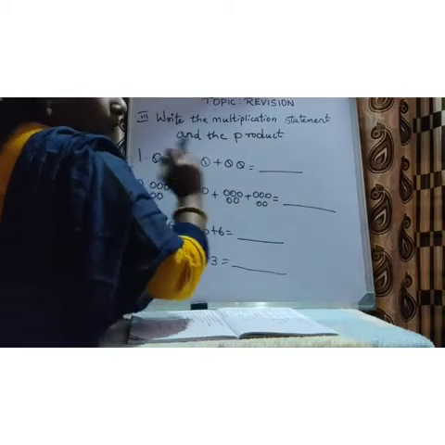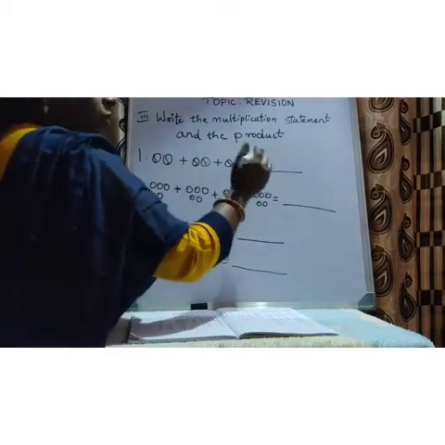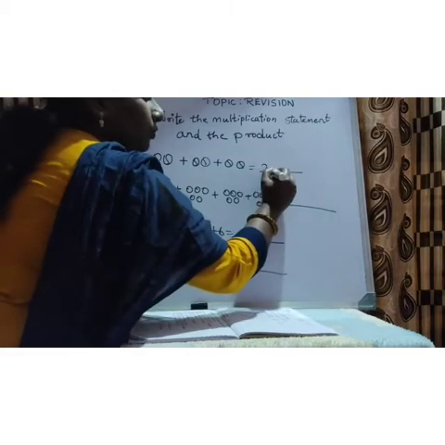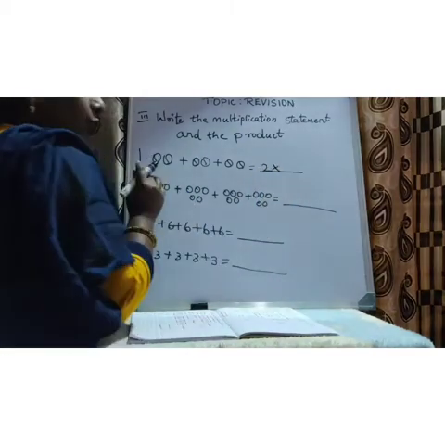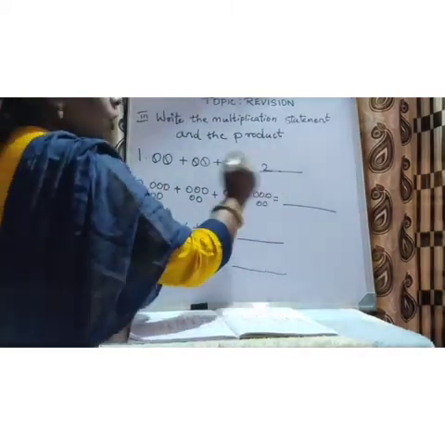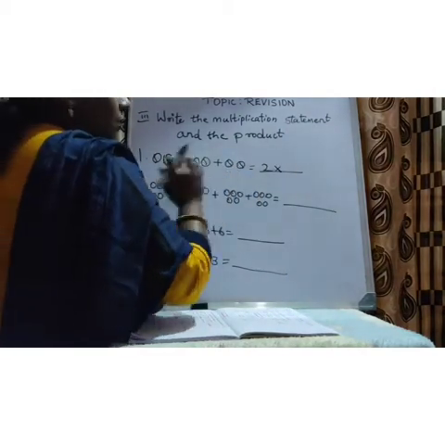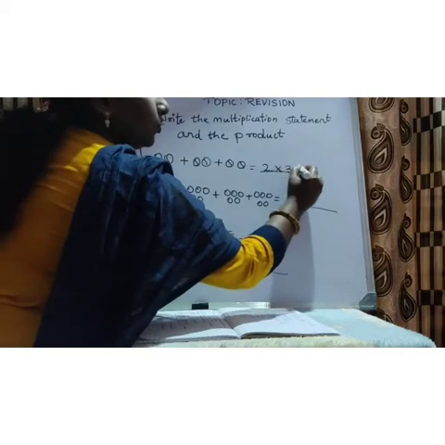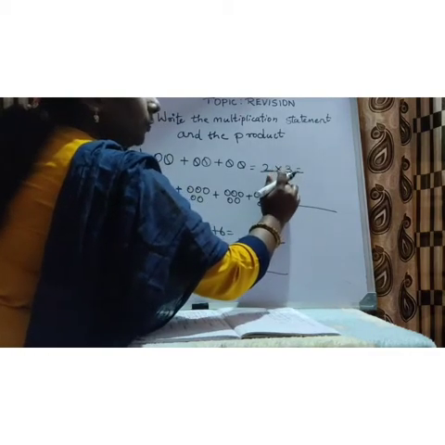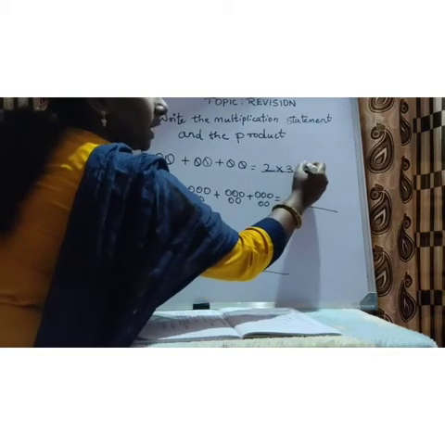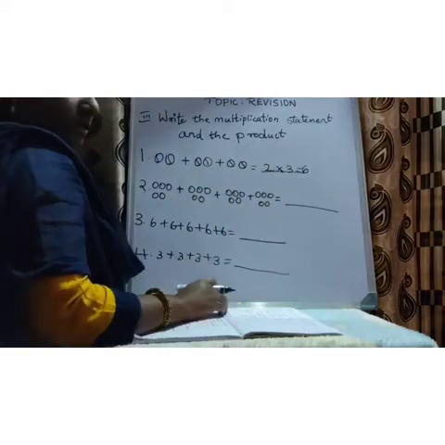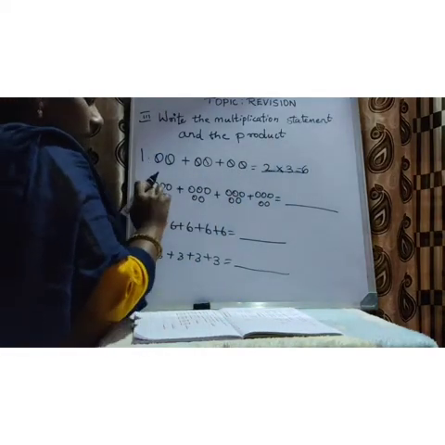In all the groups you will have the same number, so no need to count in all the groups. So write here 2. 2 into how many groups are there? 1, 2, 3. So write 2 into 3. 2 1s are 2, 2 2s are 4, 2 3s are 6. So write here 6. Next one.